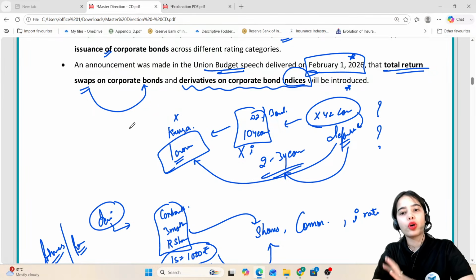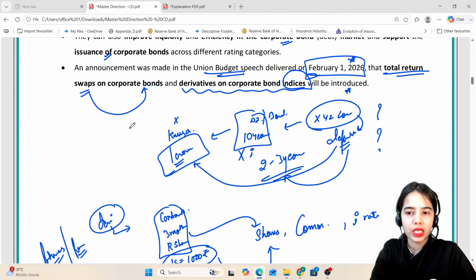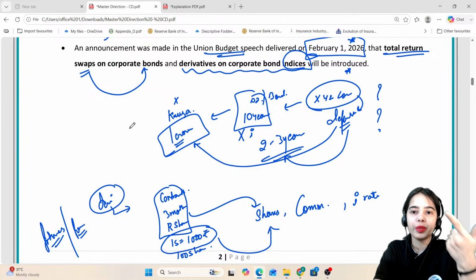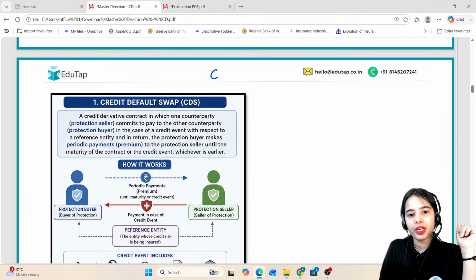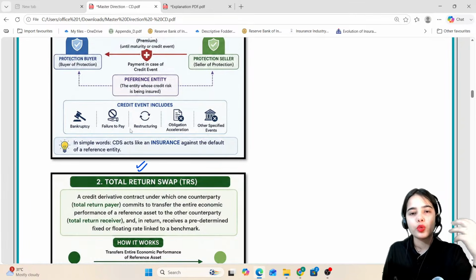Derivatives on corporate bond indices will be introduced. Let's discuss this. In the Union Budget, it was announced that the total return swap on corporate bonds and the derivative on corporate bond indices will be introduced. First of all, credit derivatives are of two types: credit default swap, and now the total return swap has also been introduced.